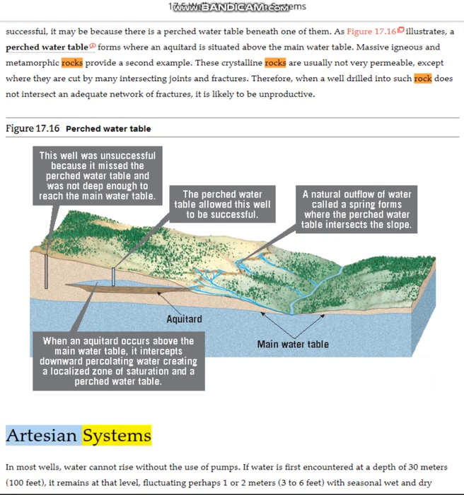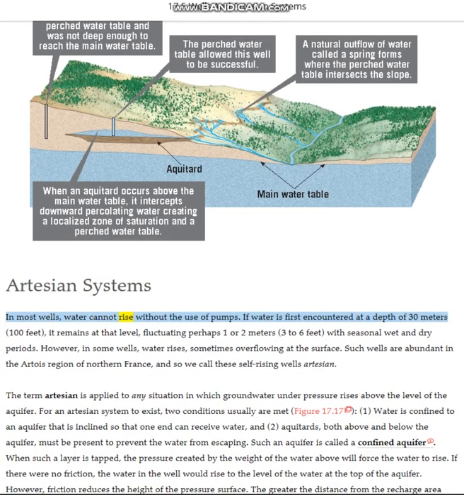Artesian systems. In most wells, water cannot rise without the use of pumps. If water is first encountered at a depth of 30 meters, 100 feet, it remains at that level, fluctuating perhaps 1 or 2 meters, 3 to 6 feet, with seasonal wet and dry periods. However, in some wells, water rises, sometimes overflowing at the surface. Such wells are abundant in the Artois region of northern France, and so we call these self-rising wells artesian. The term artesian is applied to any situation in which groundwater under pressure rises above the level of the aquifer.